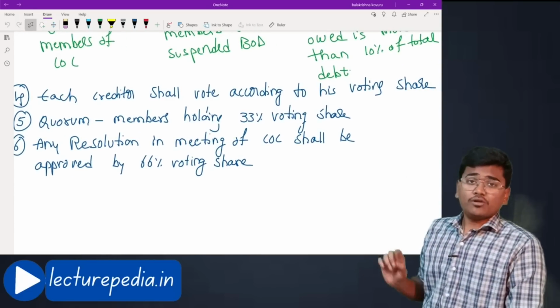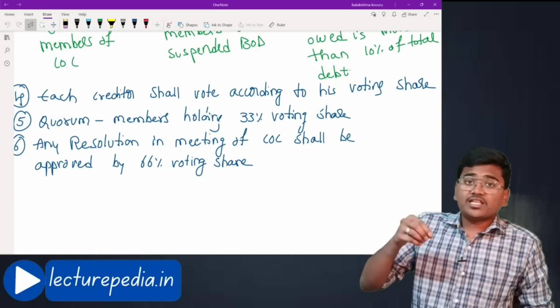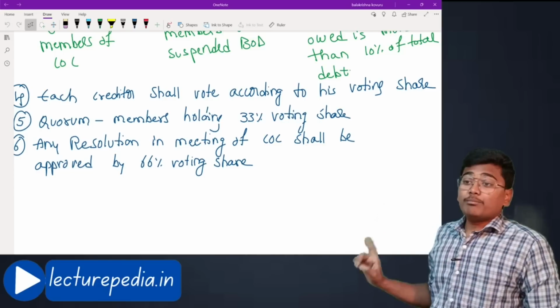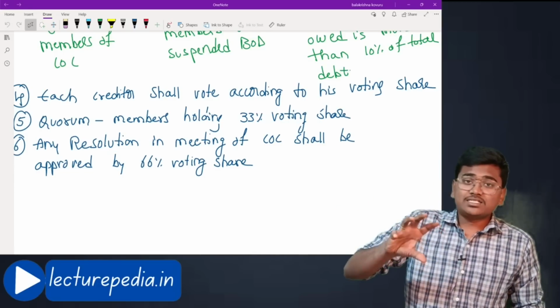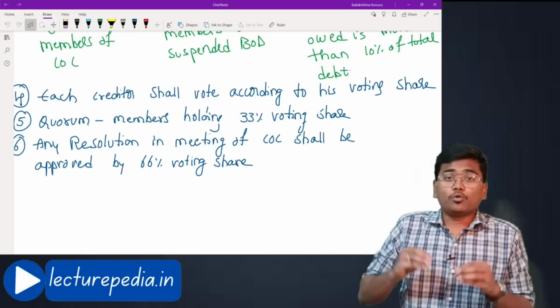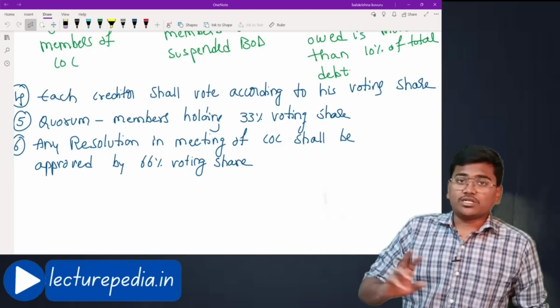After that, quorum for the meeting. If the committee of creditors meeting has to be conducted, there must be quorum. What is the quorum? Members holding at least 33% of the voting rights should have attended the meeting. Only in that case you can start the meeting. Otherwise you cannot start the meeting. You have to adjourn it.